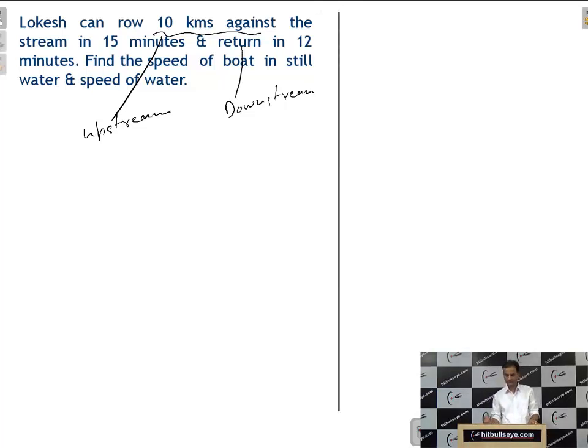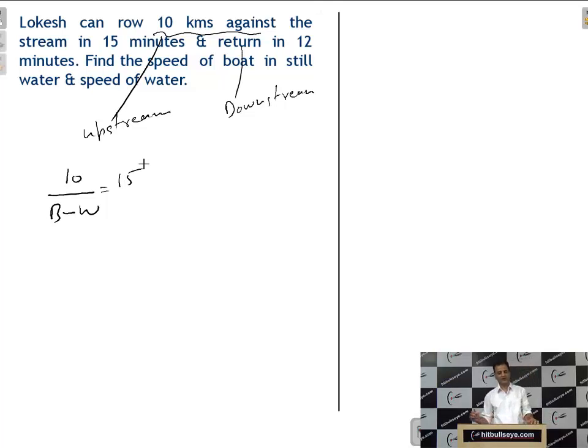Now do it by the way of equation, students. What is the distance? 10 km. Initially we will do it by equation, and after that we will do the straightaway application of the formula. Let the speed of the boat be B and the speed of the water be W. So B minus W is upstream, as we have already discussed. When against the stream, it will be B minus W, students. And distance by speed is what, student? Time.